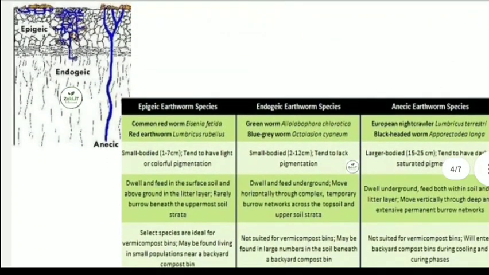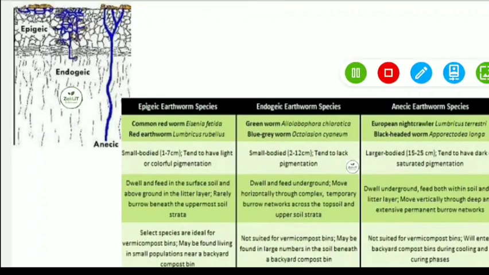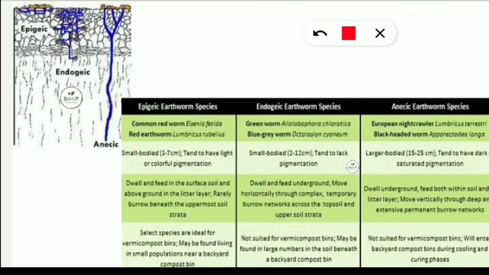So here in this next slide we can see the comparison between three types of earthworm species. These are also important as far as the examination is concerned. First type is epigeic earthworms, next is endogeic, and third one is anecic type of earthworms. This table is not that clear, so I'll be telling you, you should note down.